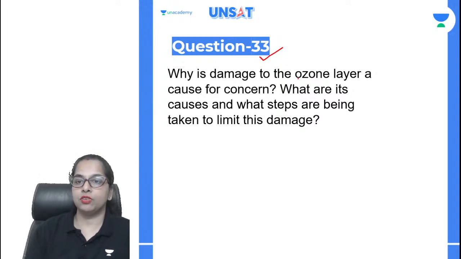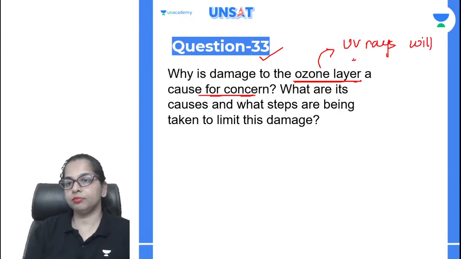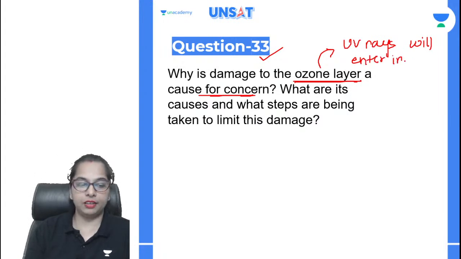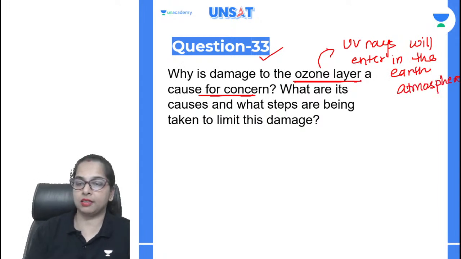The question is about the ozone layer. Why is the damage to the ozone layer the cause of cancer? Because UV rays will enter the earth's atmosphere. That is why we want the ozone layer to be absolutely intact. What are the causes and what steps are being taken to limit this damage?